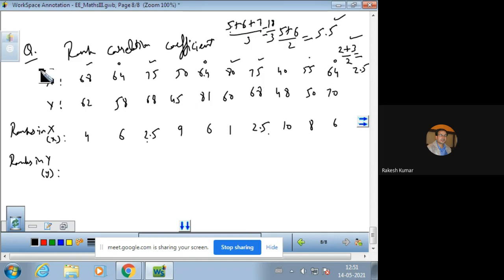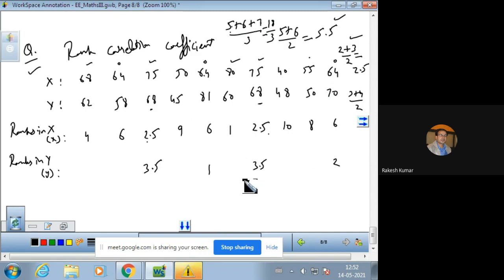So these are the rankings of the data values of capital X. Similarly, for the ranking of the data values of capital Y, the maximum value is 81, so it will be ranked as 1. Then we have 70, which will be ranked as 2. After 70 we have 68 and 68, so 68 and 68 should be third and fourth rank. Dividing by 2, that will be 3.5, and this is also 3.5.